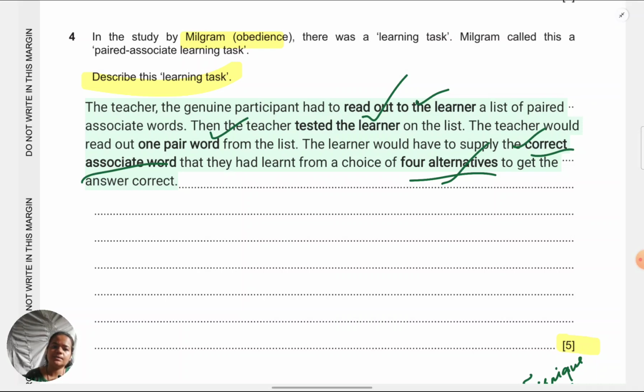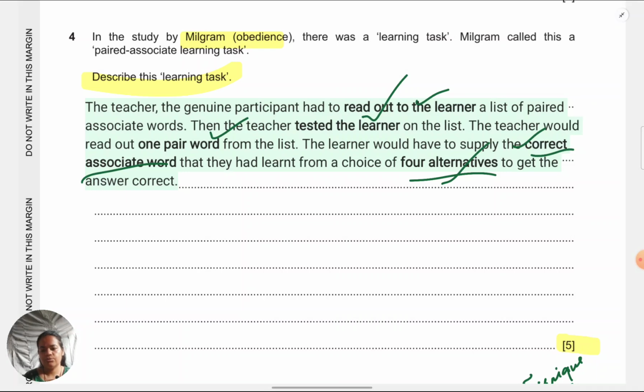There is no mark scheme where you will find that you're getting credit for word count or for number of sentences. They are only concerned about you covering the points. So a short, brief answer like mine, which is covering all the points, is fine. There are other possibilities of what you can write. There are other things which are connected with the learning task. So it's not like only these 5 points are available.